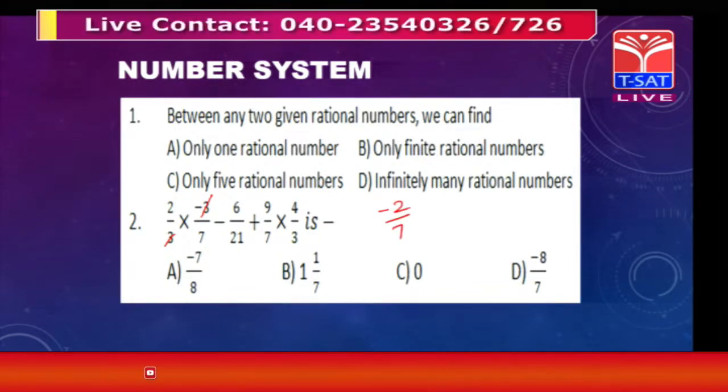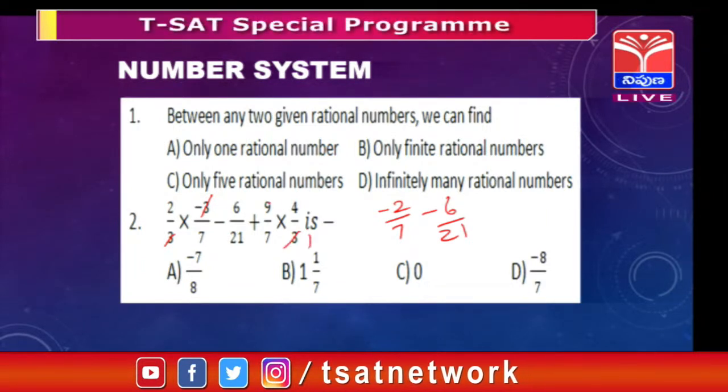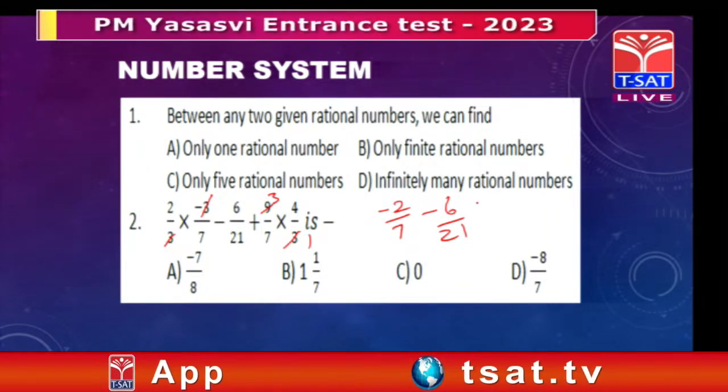Next is minus 6/21, correct. Next, 9/7 of 4/3, 3 ones are 3, 3 fours are 12, so it is plus 12/7.